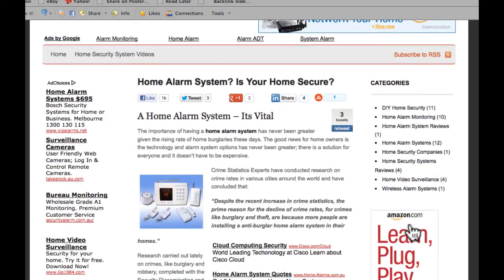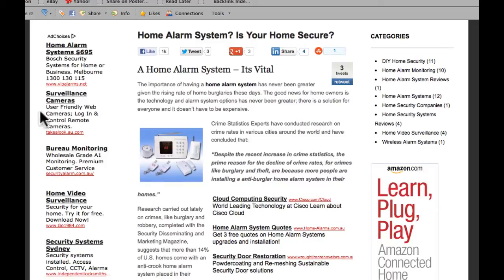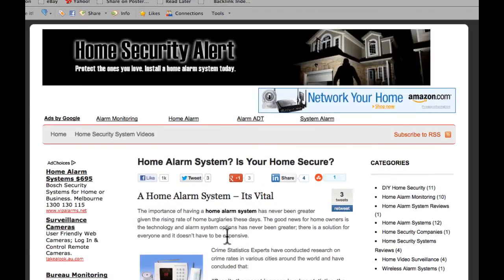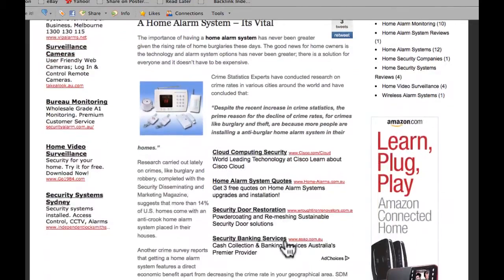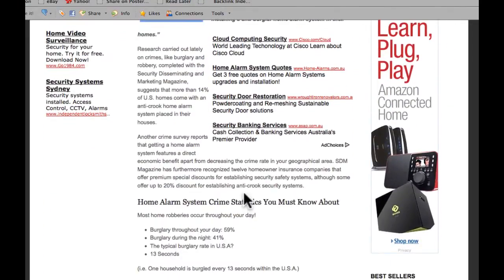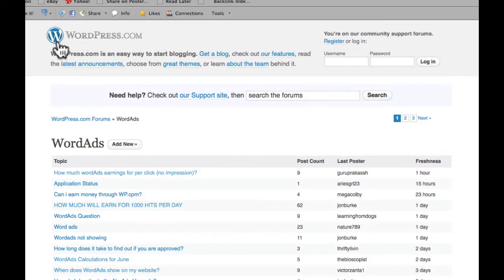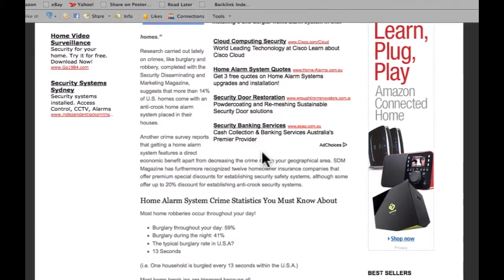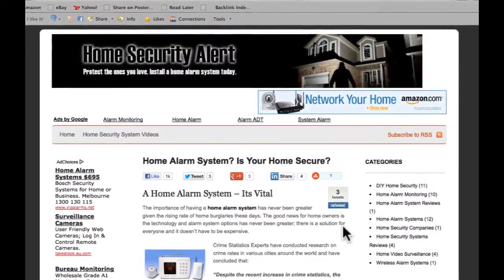As you can see, I'm displaying some ads on here, but I'm using these ugly looking AdSense contextual ads, contextual meaning that they have text in the ad, they're not a nice image banner ad like these ones here. So this type of site is not eligible for WordAds because it's not hosted on the WordPress.com platform environment server. So I just wanted to clarify that. There has been a lot of confusion around it, and that's how it is in a nutshell.